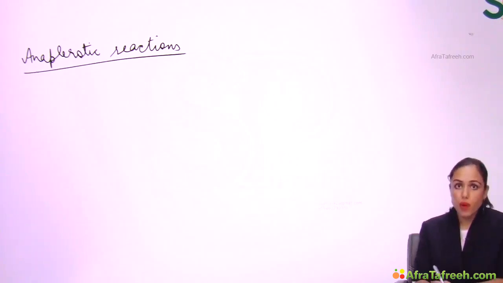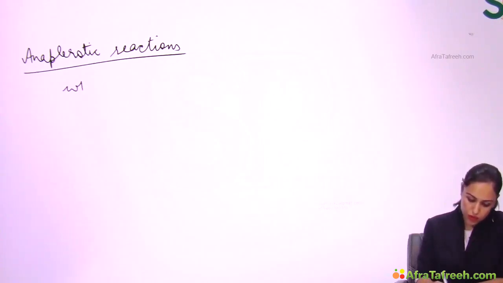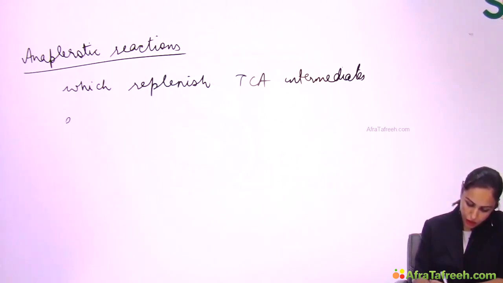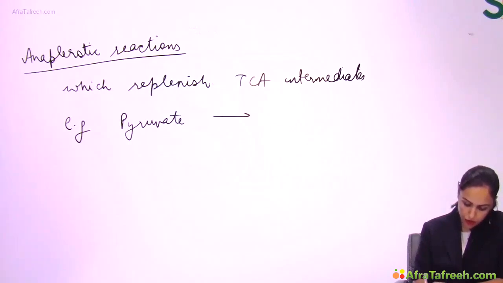So anaplerotic reactions are those reactions which replenish TCA intermediates. For example, pyruvate can form oxaloacetate. OAA when I write, that is the short form of oxaloacetate.